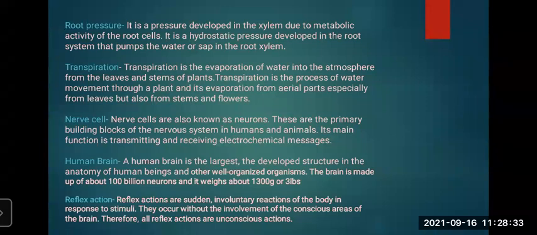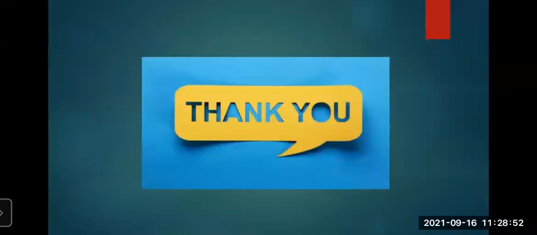Fifth question, draw and label the diagram. So human endocrine glands, you will get this diagram on page number 176. Human brain, you can get this picture from page 173. Nephron from page 167. Nerve cells, page 171. Human excretory system from page number 167. Till here we will conclude our lesson, and we have been